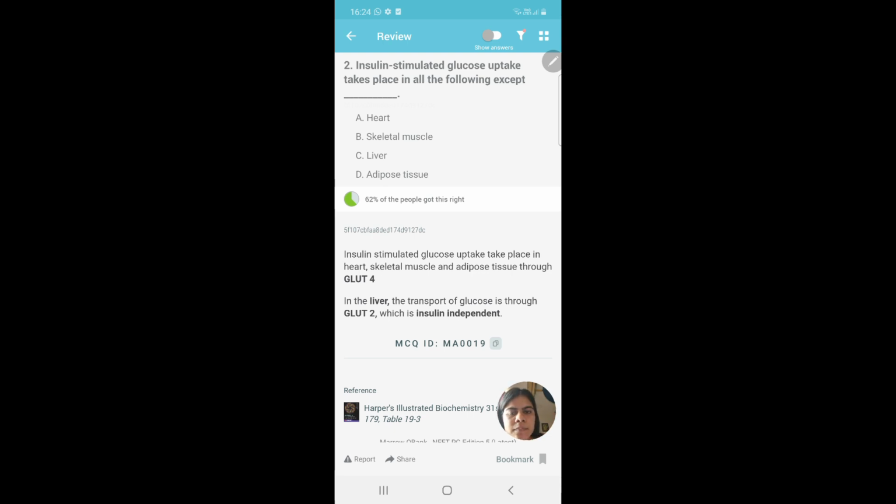So here, insulin stimulated, so insulin you want to check, so always read this except, this word is very important. This except, so insulin independent pathway they are asking. So here I will try not to read the answer and try again to apply what answer I think of this question. So logically if I see here, then